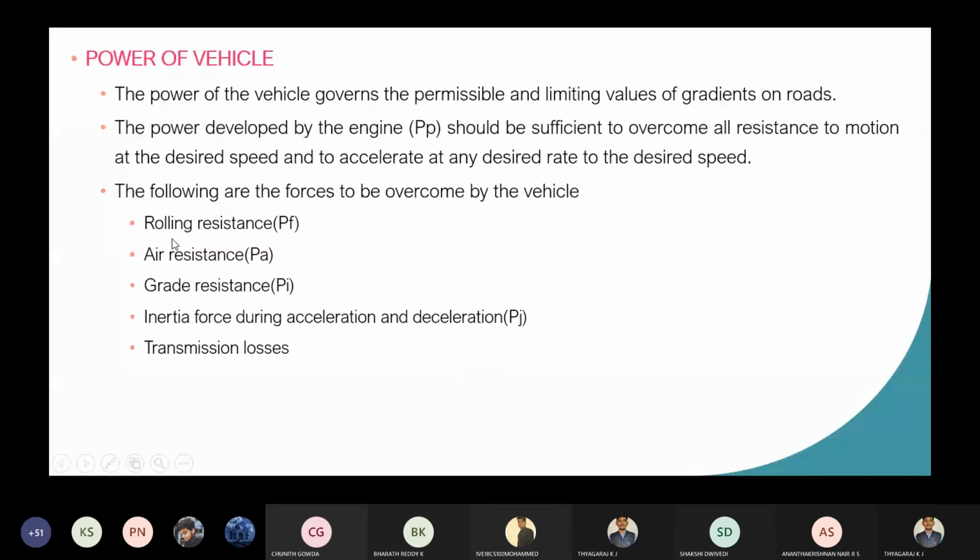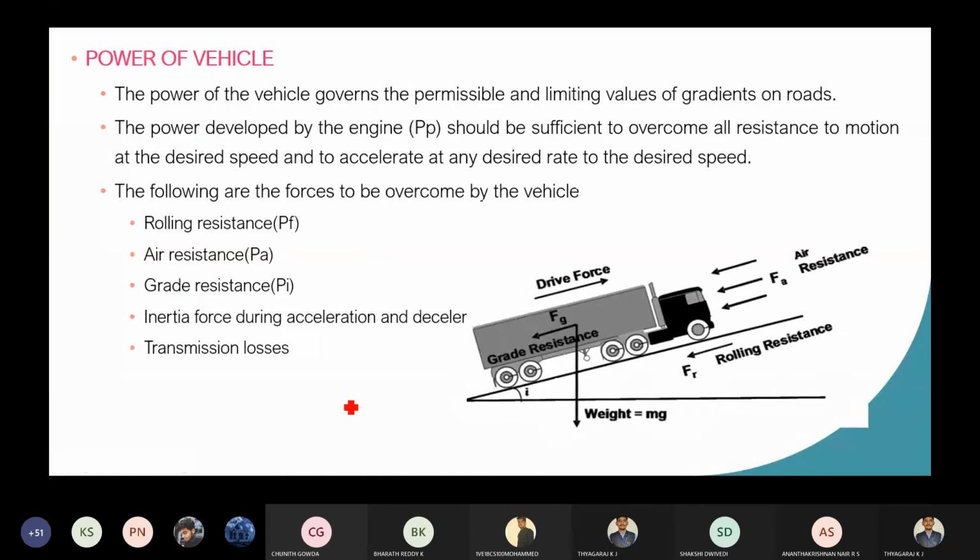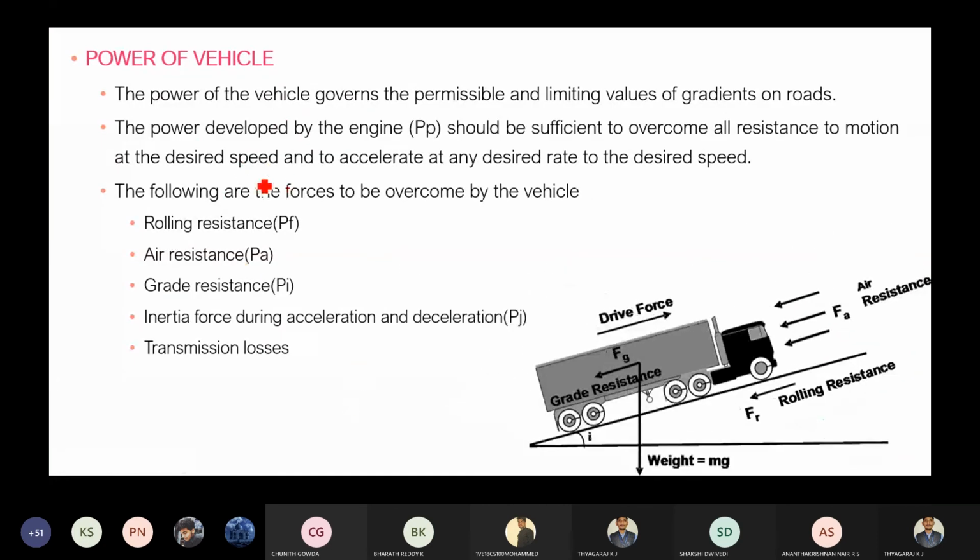You can see in the diagram what are the various forces which are going to apply on the vehicle when it is moving on the gradient. So the power of the vehicle should overcome all these resistances.